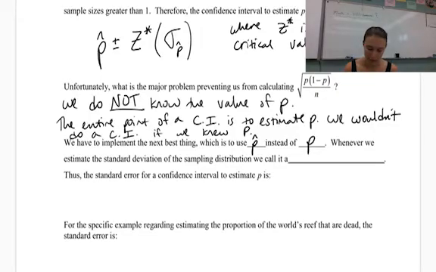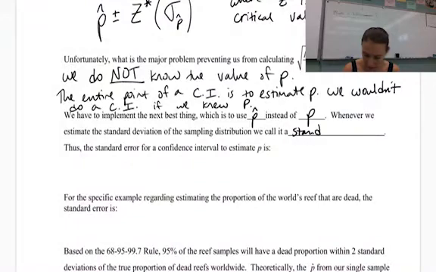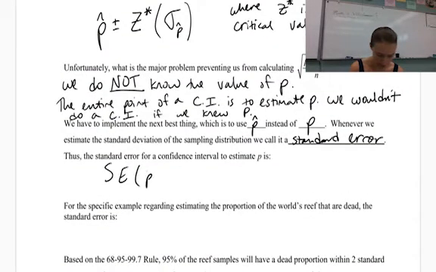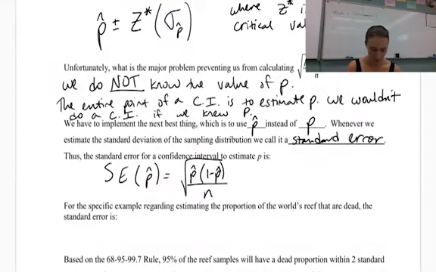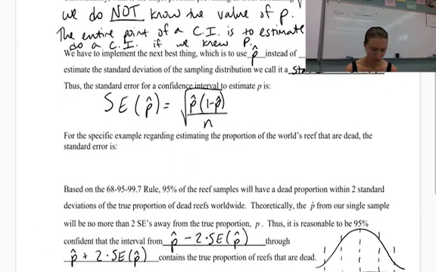Whenever we estimate the standard deviation of the sampling distribution, we call it a standard error. Thus, the standard error for a confidence interval to estimate P is, so standard error of P hat is going to be the square root of P hat times 1 minus P hat over N. So same type of formula, just with P hats instead of P's.